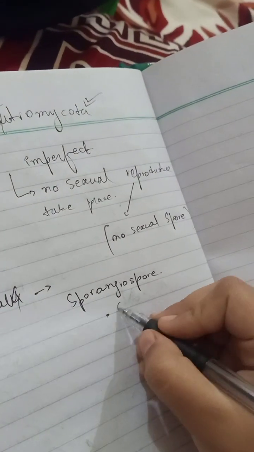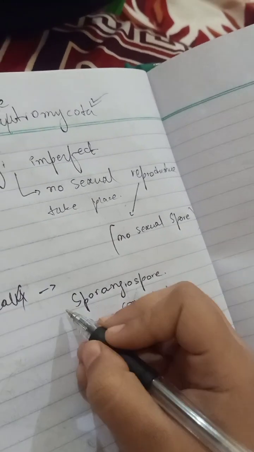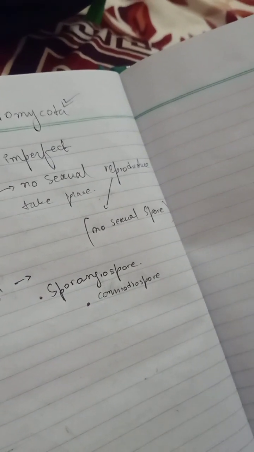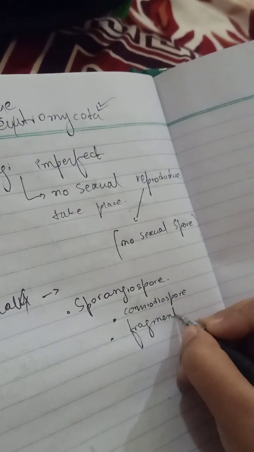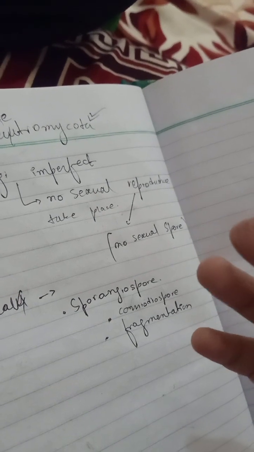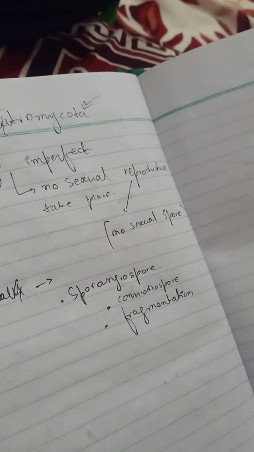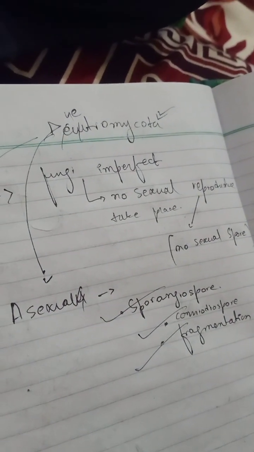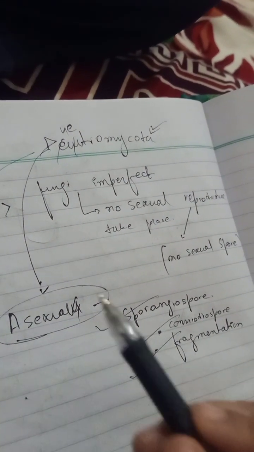And we have also discussed the conidiophore, which was similar to this, but there was a transverse section in that conidiophore. As well as we discussed fragmentation in detail in the previous video. That was a process in which different parts of the mycelium were divided, and from those different parts the mycelium was developed again. So those were the three processes we discussed in the previous video. I've just given you a small overview. So they reproduce asexually.